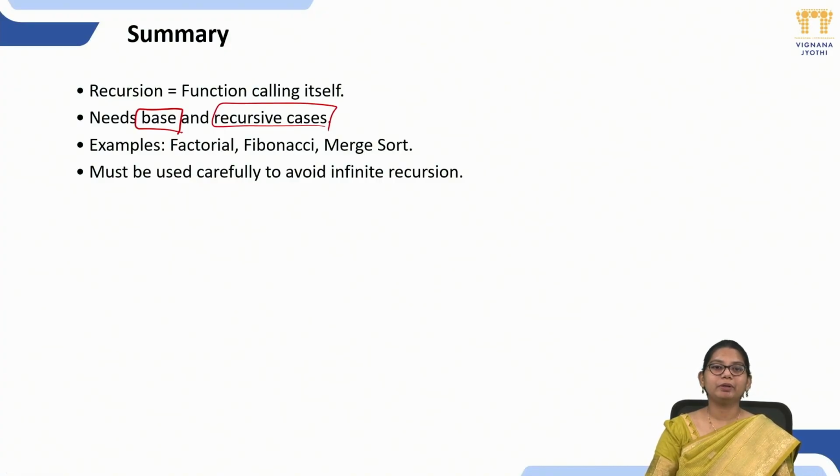But you have to be very careful while writing recursion to avoid the infinite recursion case. When will we enter the infinite recursion case? If you do not mention the base case. So be clear while writing the base case. The base case should be very clear, telling us when to stop the recursion. So this is all about recursion.